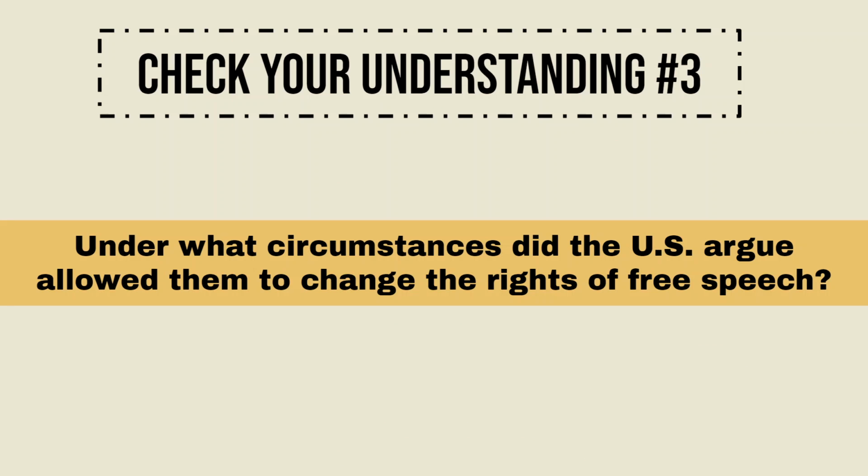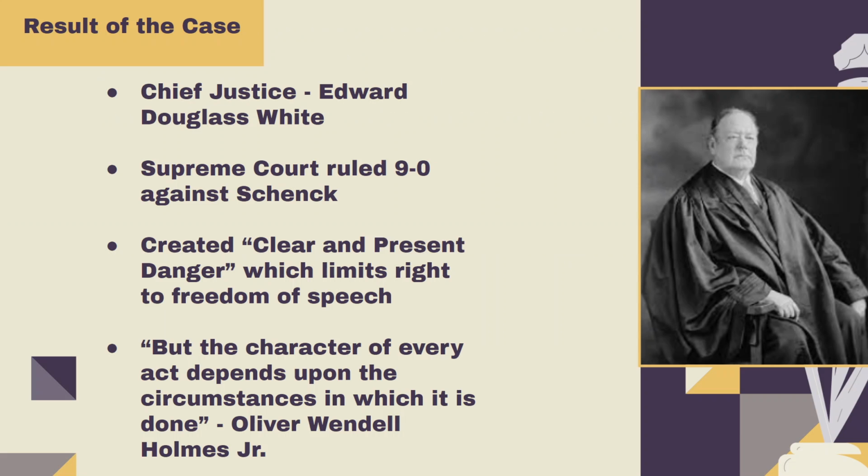This is the third check your understanding question. Under what circumstances did the U.S. argue allowed them to change the rights of free speech? The Chief Justice was Edward D. White. The Supreme Court ruled unanimously against Schenck, with the vote count being 9-0.